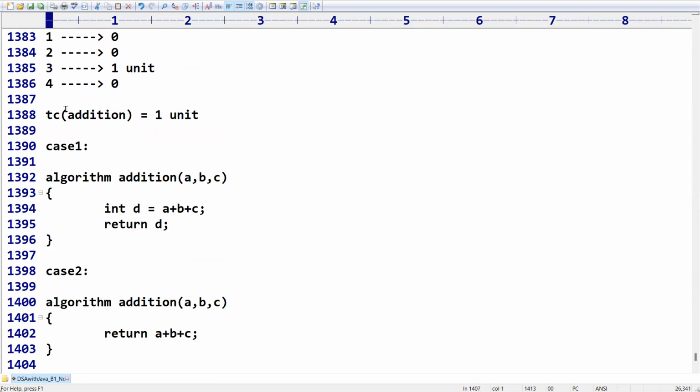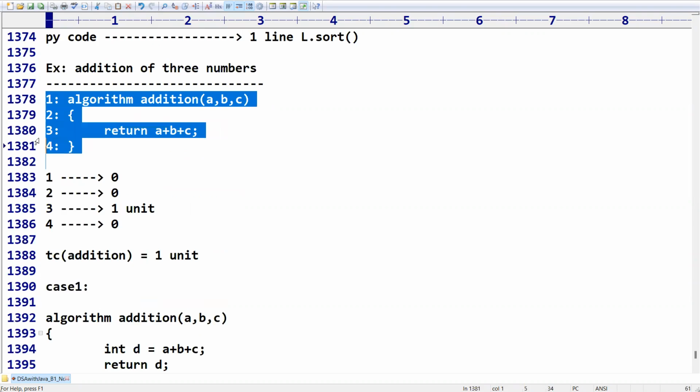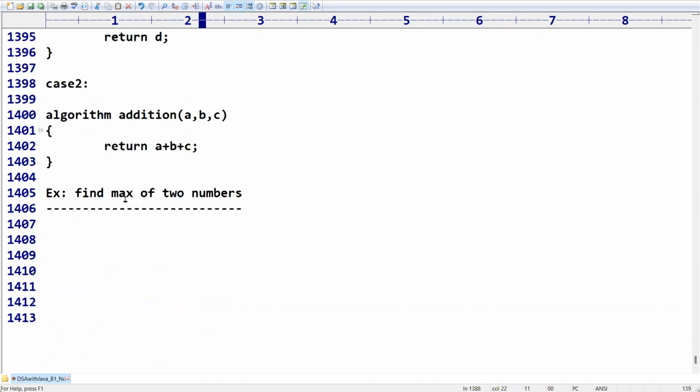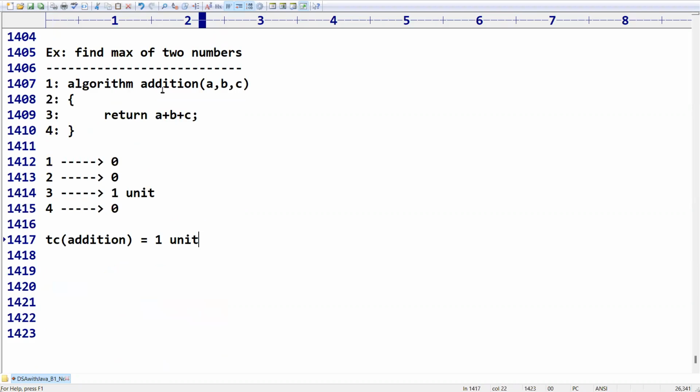How can we write an algorithm for this? I will copy paste this for my convenience. Algorithm Max, taking only 2 numbers. How can you check this? We can write in different manners. I may take A greater than B. If it is true, I can return A. Otherwise, I can return B.